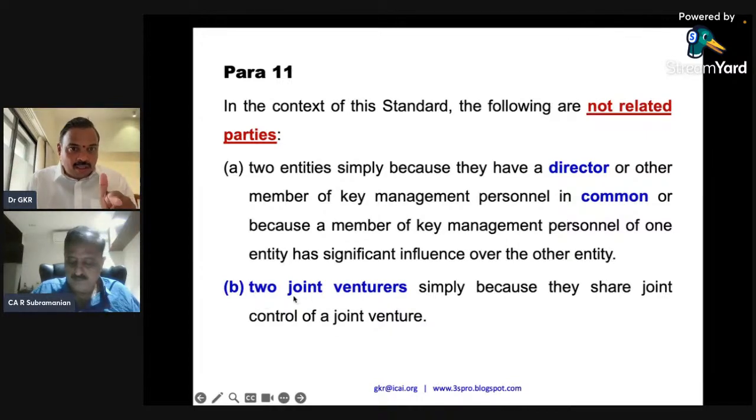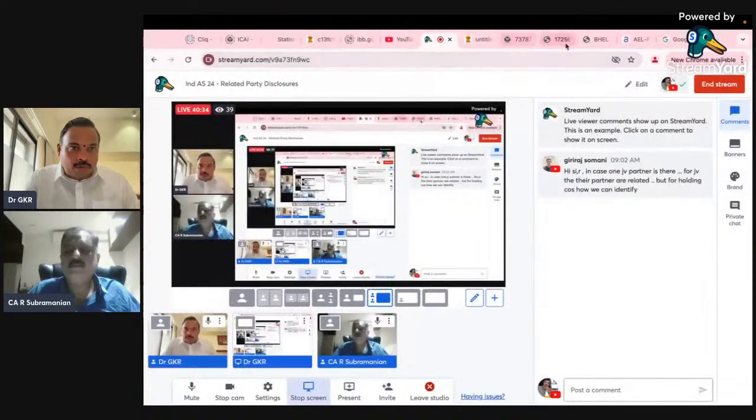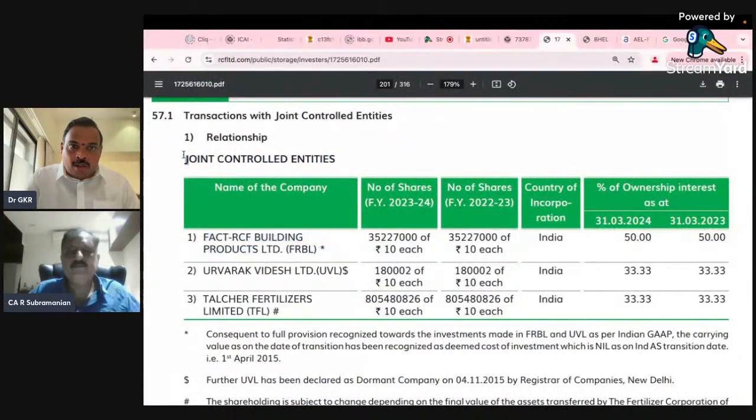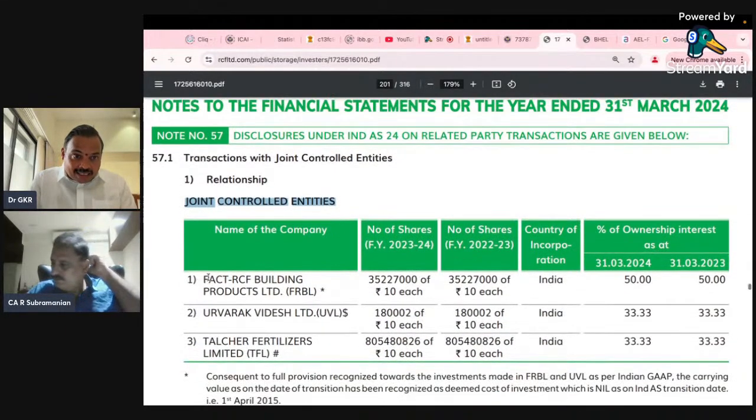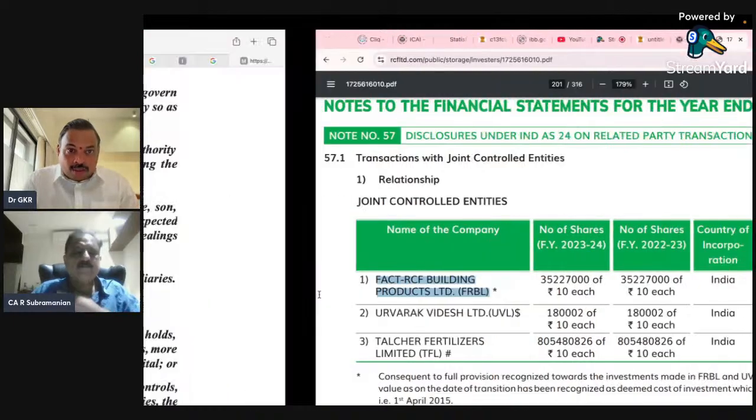Now please look at this. Two joint venturers, simply because they share joint control of a joint venture. So A has invested in company A. Now, if you look at this particular fact, RCF, a jointly controlled entity in which two companies would have invested, A would have invested, B would have invested in fact RCF. Both are companies. Whether both are related parties, that is what this question is.